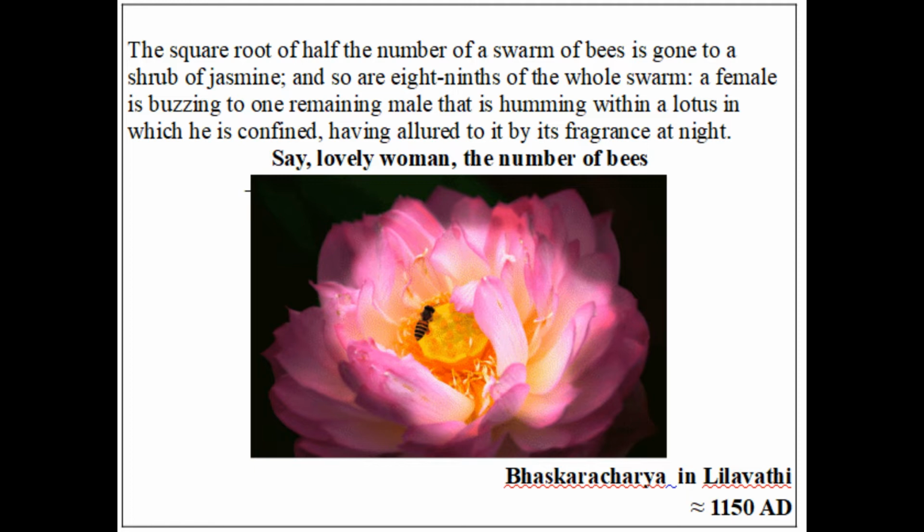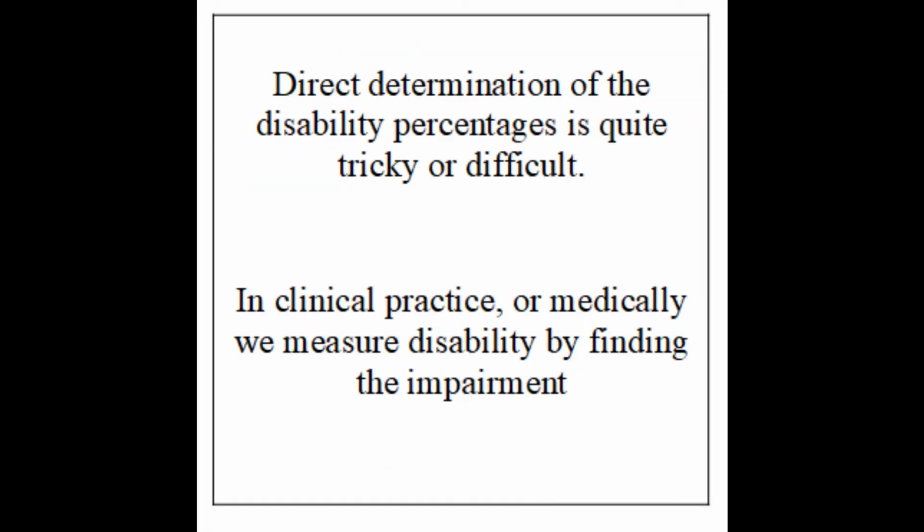Only difference is Lilavati had puzzles in the form of beautiful Sanskrit poems, while Gazette has cryptic English statements. In this document, let us restrict ourselves as much as possible to the same words and phrases used in Gazette. However, we have to introduce new words and phrases to refer to numbers we derive in the intermediate steps in the process of calculation. Practically, direct determination of disability percentages is quite tricky or difficult.